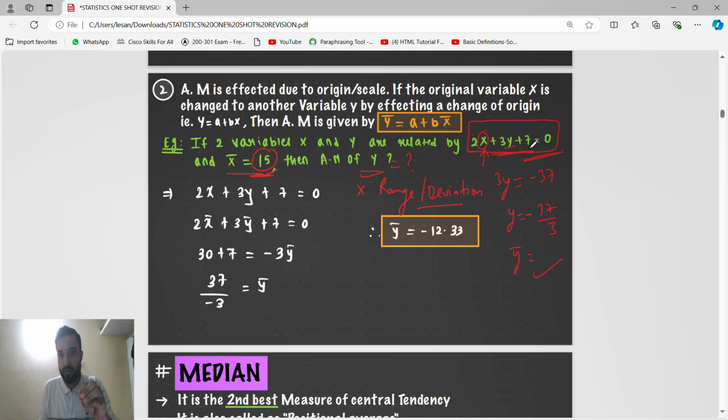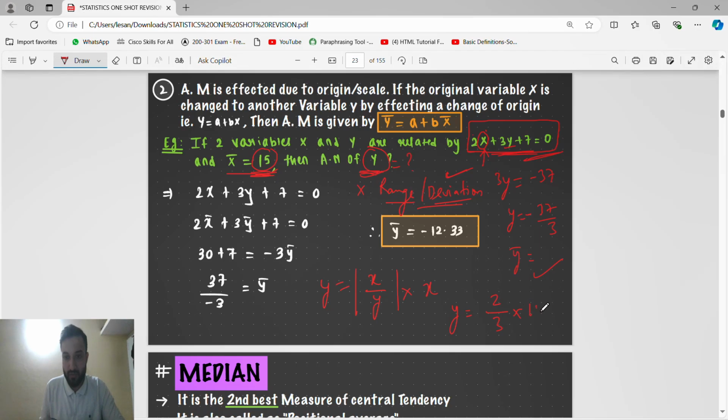But the same thing, they give one equation and the value of one variable, and you have to find the value of the other variable, but the word range or deviation is given. So what do we have to do? See, we have to find the value of y. So y equals mod of coefficient of x by coefficient of y, into the x value which is given. So the coefficient of x is 2, divided by the coefficient of y, which is 3. Guys, it is a mod, so every time we take the positive value, into x bar, which is 15. So 3 fives are 15, 5 twos are 10.